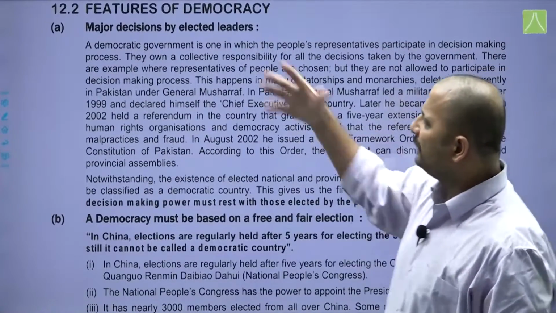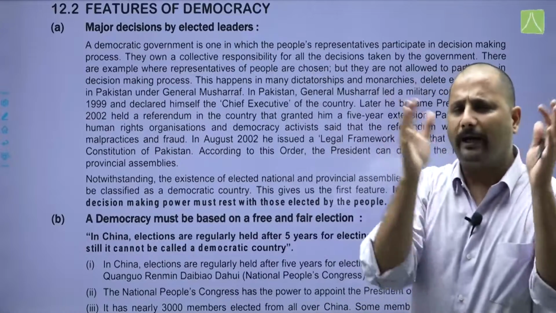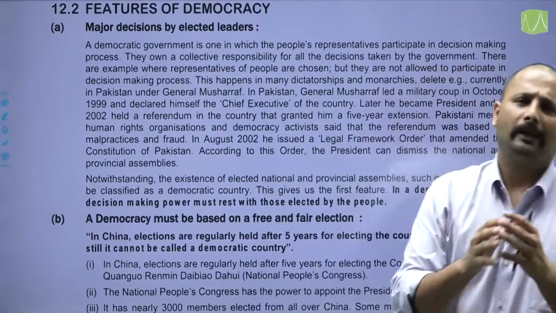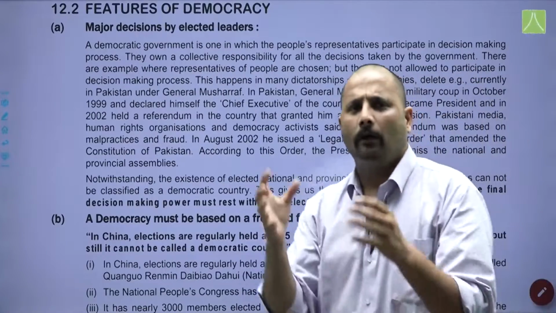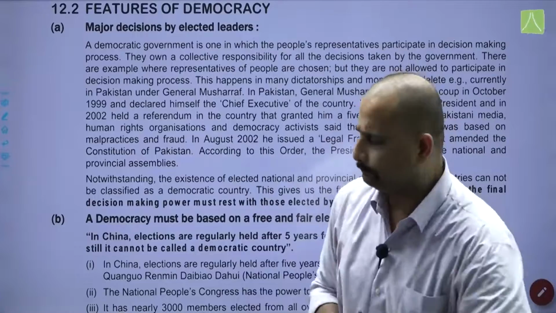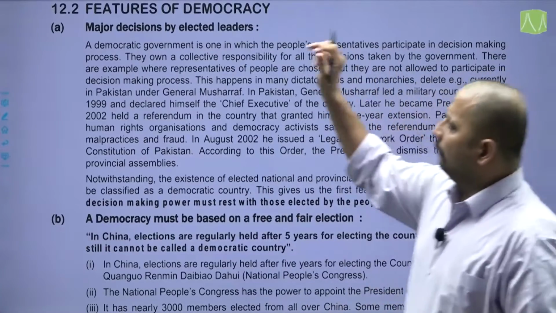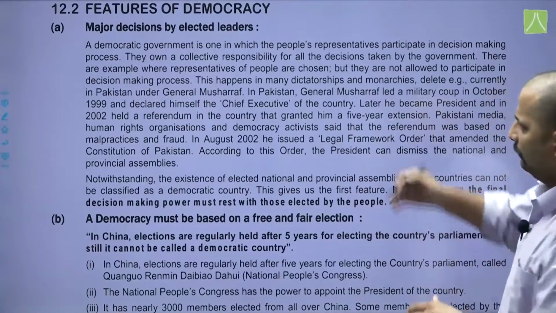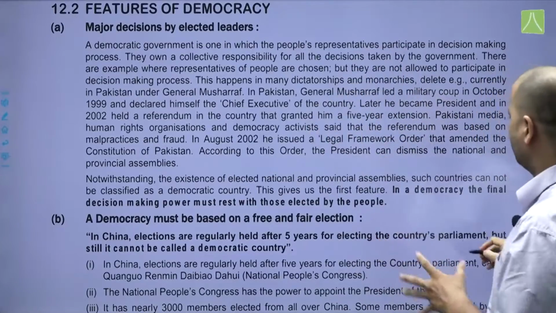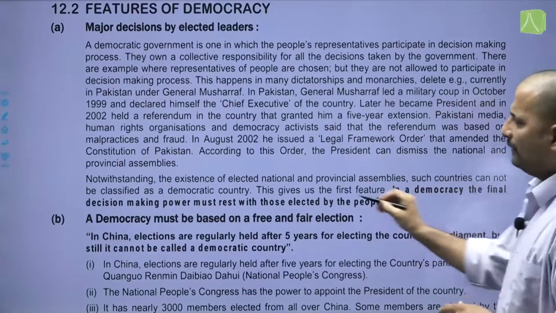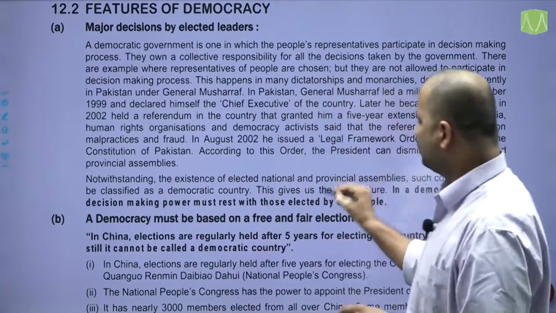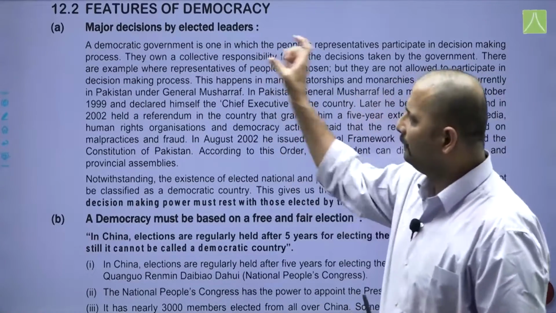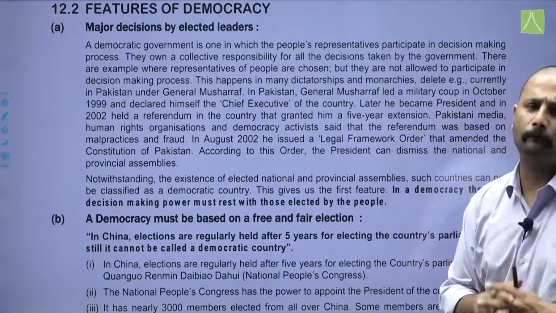Now this brings us to the next topic, what are some of the features of democracy. Here we will look at some of the features of democracy and try to define democracy by taking examples of certain countries. The first point is major decisions by elected leaders. In a democracy, the final decision making power must rest with those elected by the people. This is the main idea behind the first point, and here we have taken the example of Pakistan.